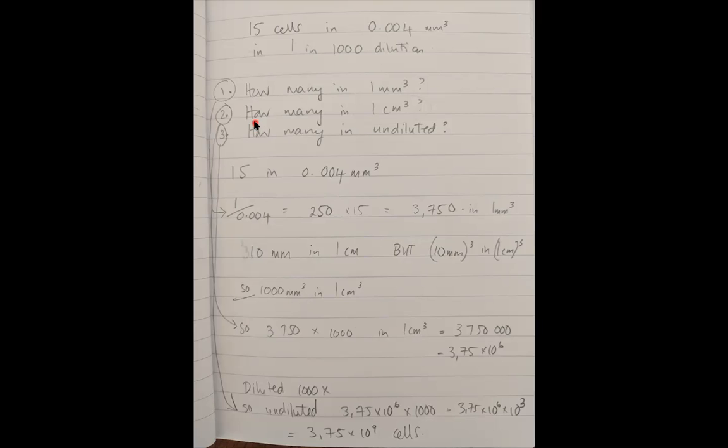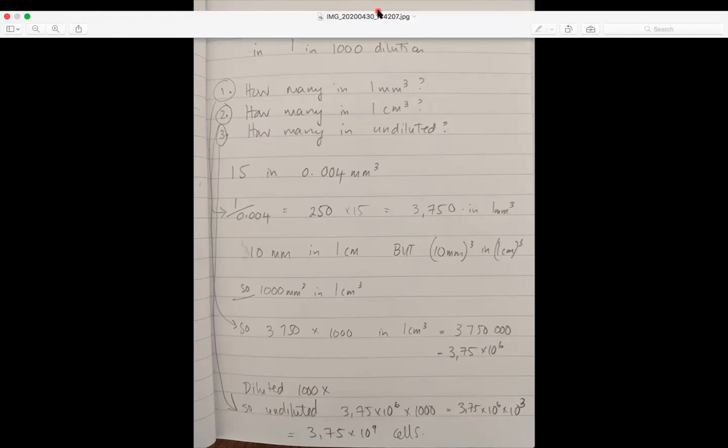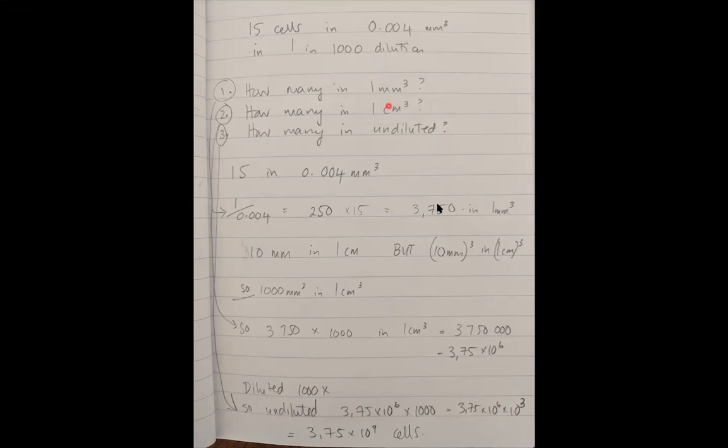The last thing we've got to tackle is how many are there in the undiluted. Well, we know it's diluted 1,000 times, so we simply multiply it by 1,000. So in undiluted, we have that many. If we multiply by 1,000, we have 3.75 times 10 to the power of 6 times 10 to the power of 3. We remember from maths, when we multiply these together, we add the 6 and the 3. So the answer is 3.75 times 10 to the power of 9 cells. So hopefully that helps you with the maths there.